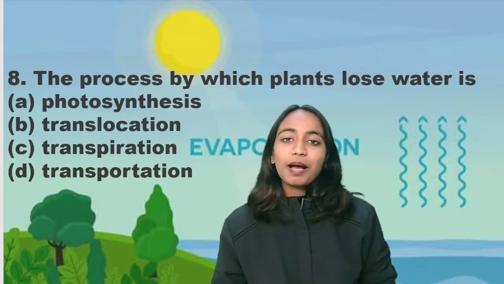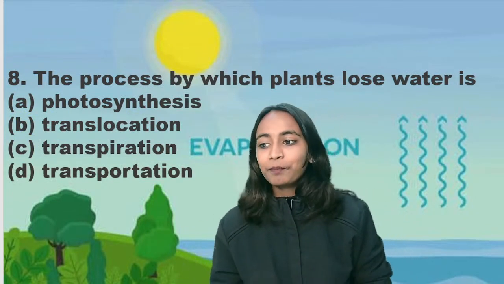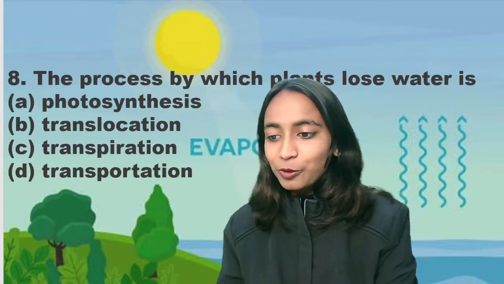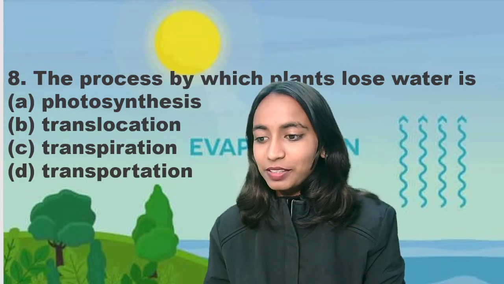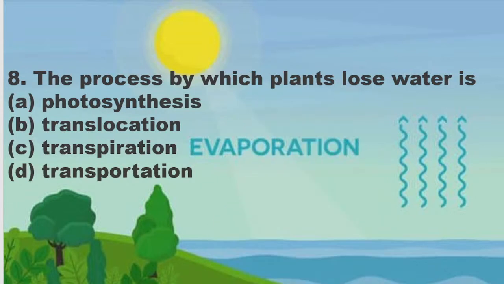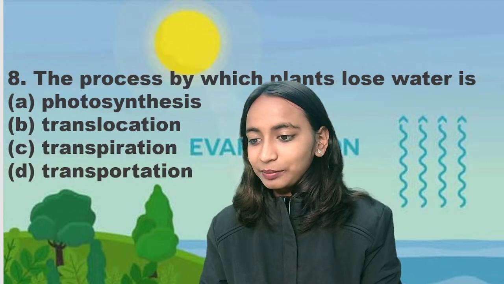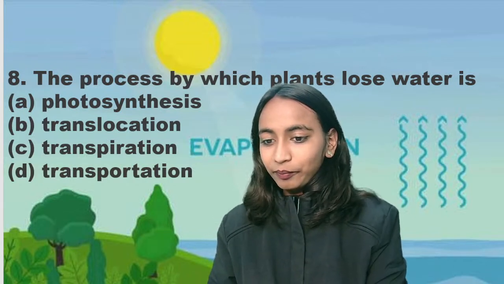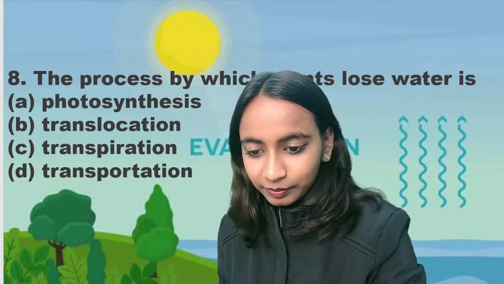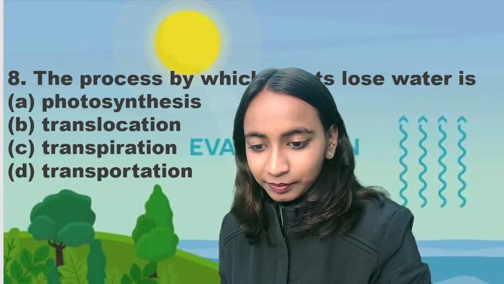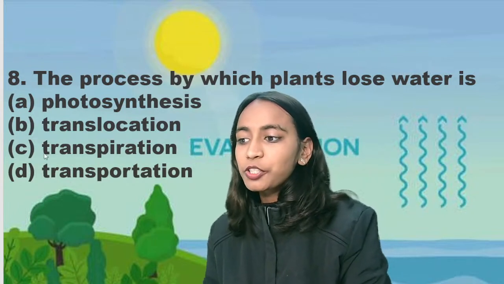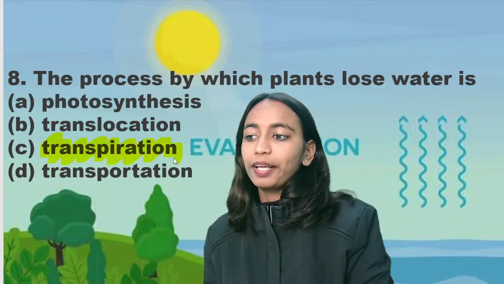Question number 8. The process by which plants lose water is called translocation, transpiration, transportation or photosynthesis. What do we call that process? Good, correct, very good. C, transpiration. The process by which plants lose water is called transpiration.